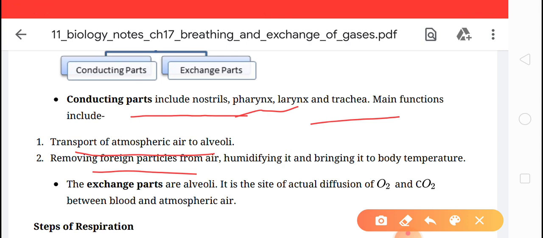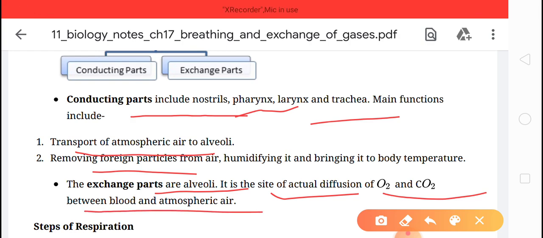While the exchange part includes alveoli. Alveoli is the actual site where the exchange of gases takes place. So we can say that it is the site of the actual diffusion of O2 and CO2 between blood and atmospheric air.